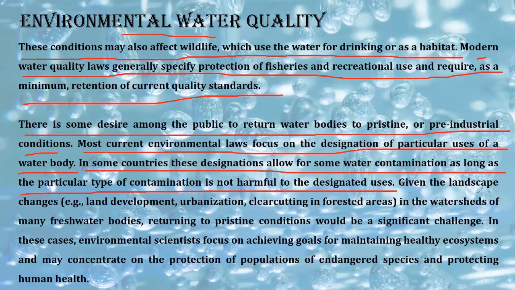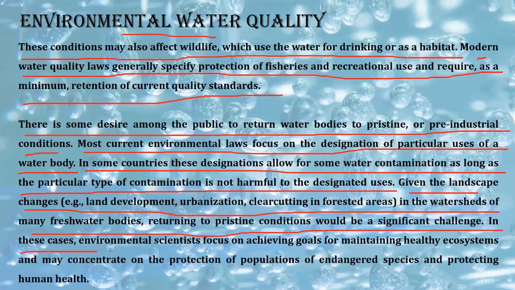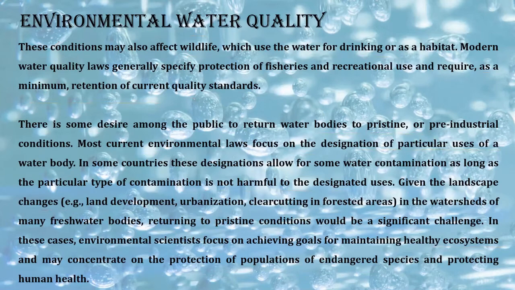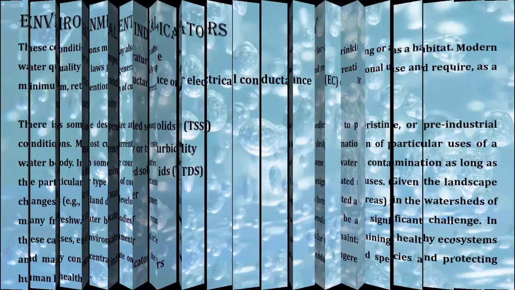Now what they are saying is, given the landscape changes, for example land development, urbanization, clear cutting in forest areas, in the watersheds of many freshwater bodies, returning to the pristine conditions would be a significant challenge. In these cases, environmental scientists focus on achieving the goals of maintaining healthy ecosystems, and may concentrate on the protection of populations of endangered species and the protection of human health. So it is very difficult to return to the actual quality of that particular water. As a result, we need to be concerned that we should use the water in such a way that the water is safe for the use of future generations. Okay, let us go to the next slide.